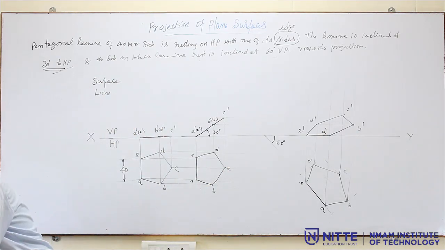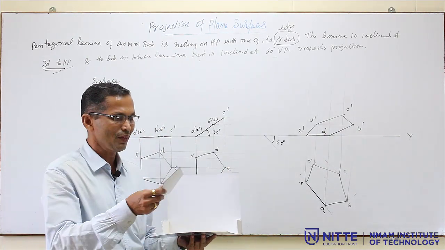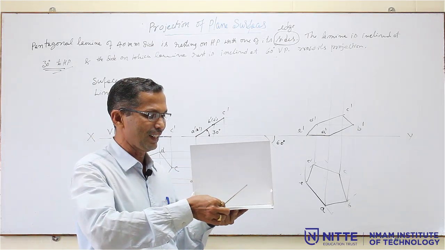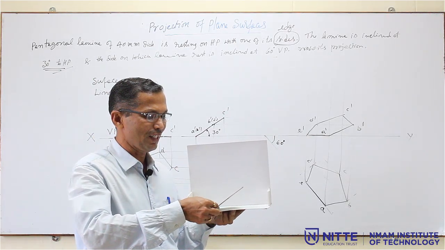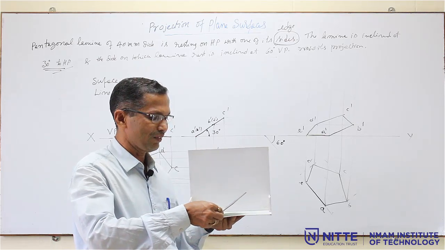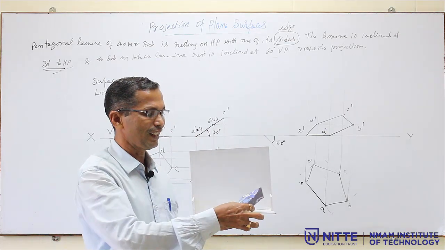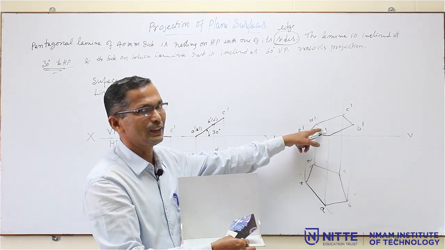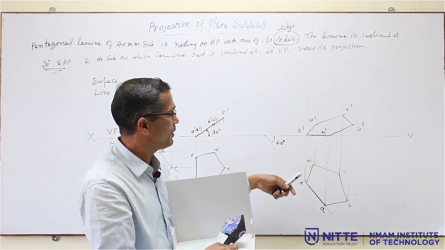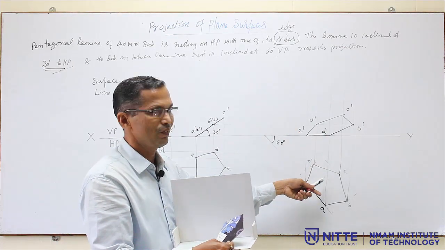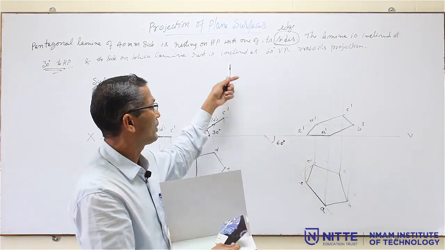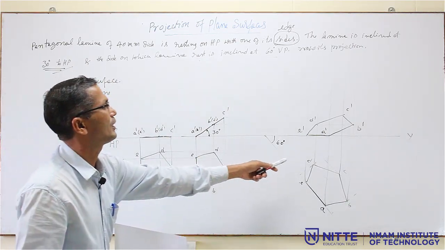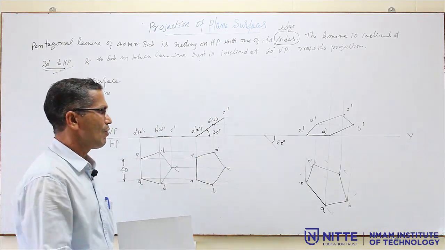If you give the inclination as per the given problem, that is, resting on one of the edges, the surface inclined at 30 degrees, and the edge on which the lamina is resting inclined at an angle of 60 degrees, then the front view will be like this and its top view will be like this. This is the final position or the solution for this particular problem, these 3 steps. So this is the final view.